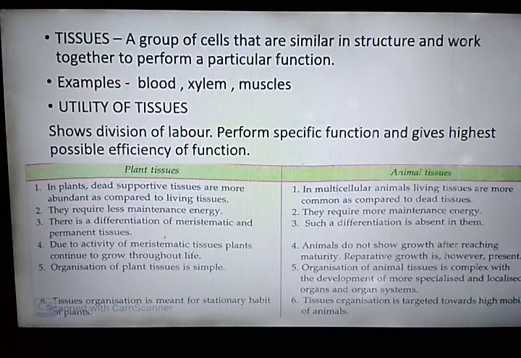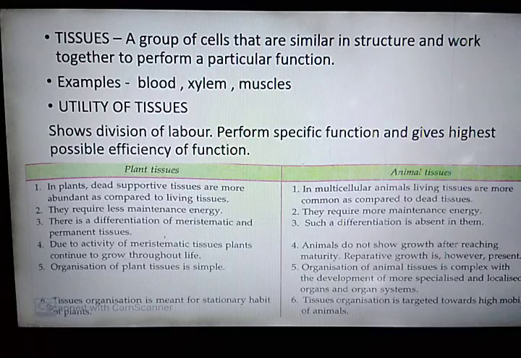Now, what is the utility of tissue in a multicellular organism? In a multicellular organism, there are millions of cells and these cells aggregate to form tissues. Different tissues perform different types of function. So, it means that in a multicellular organism, tissues show division of labor, and due to this, specific tissues perform specific functions and give the highest possible efficiency of function.